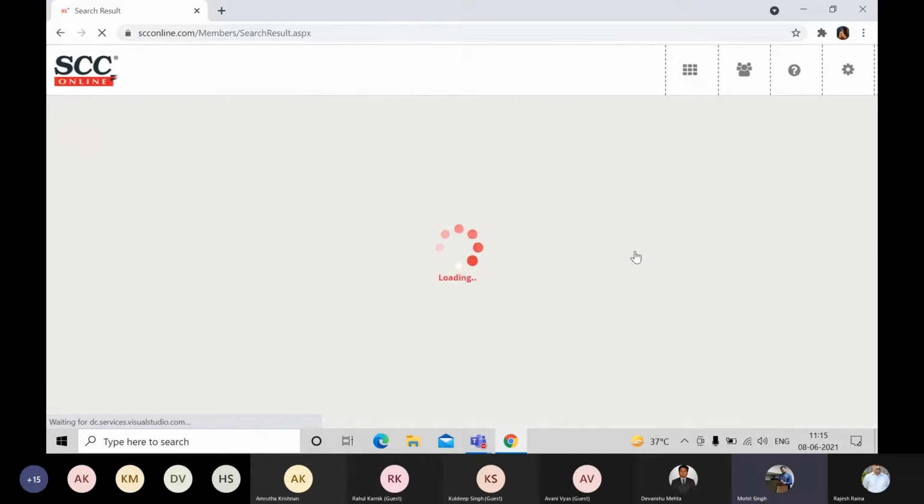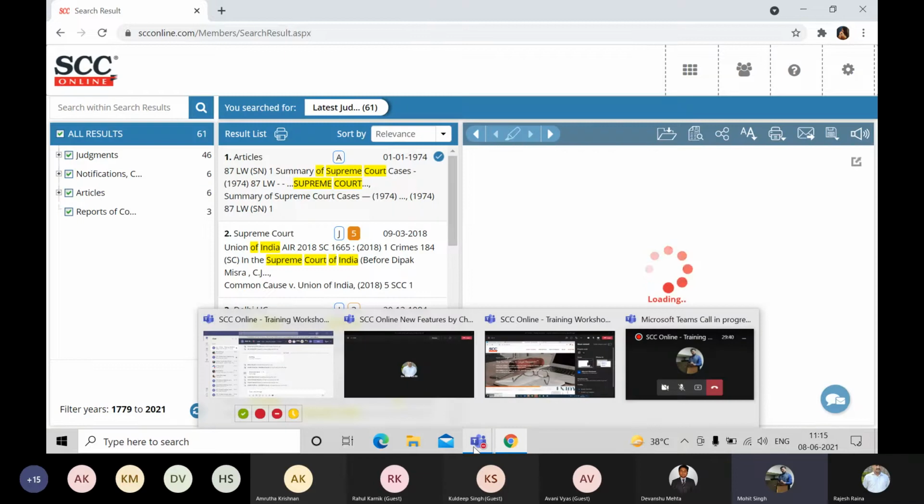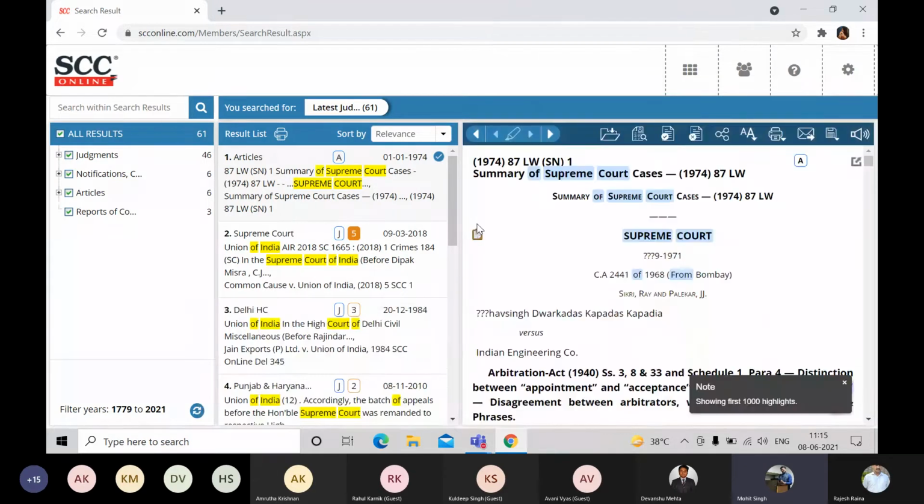Now we can see that we have typed everything over here in our query, which contains the latest judgment, which contains the Supreme Court of India, and which also contains our main keyword, that was mens rea. Now let's have a look at the judgments. Currently, we were trying to find some judgments. Apparently, we have found an article, and there are some categories on the left hand side through which we can certainly browse or certainly click on any category which we would like to see.